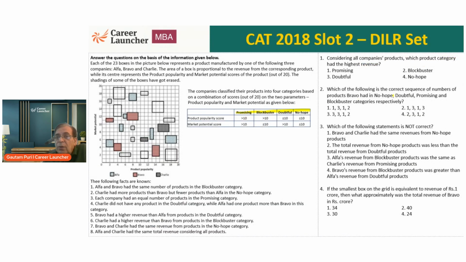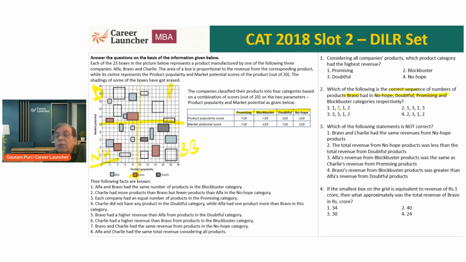Second question. Which of the following is the correct sequence of the number of products Bravo has in each of the four categories? This was blockbuster, this promising, this doubtful, and then we have no hope. These are the four categories. So which is Bravo? Bravo is the red horizontal lines. How many Bravo are there in each of the four quadrants?